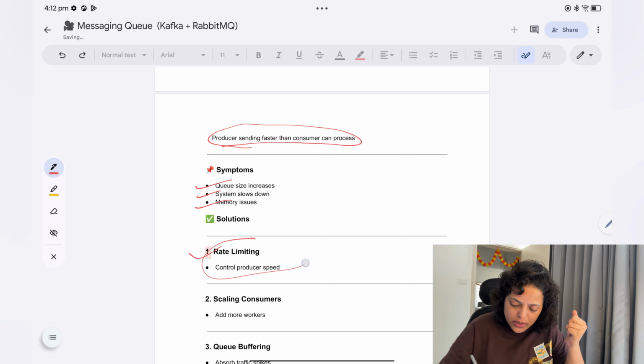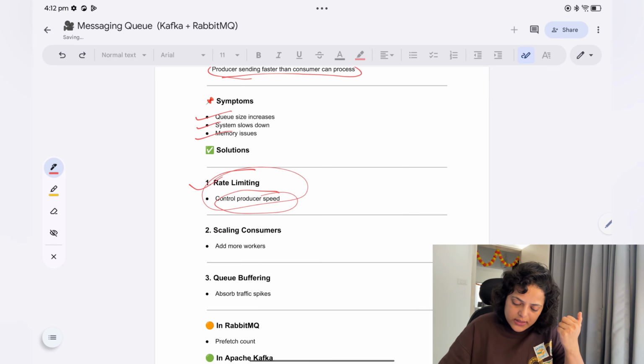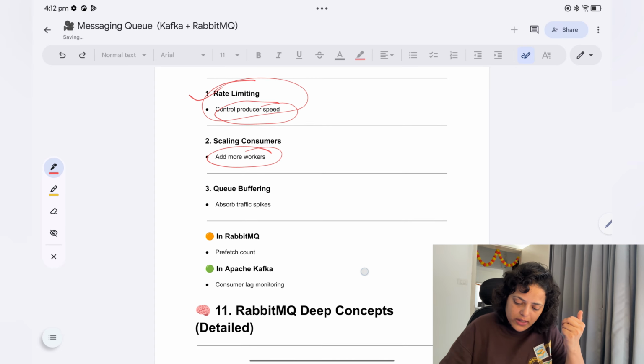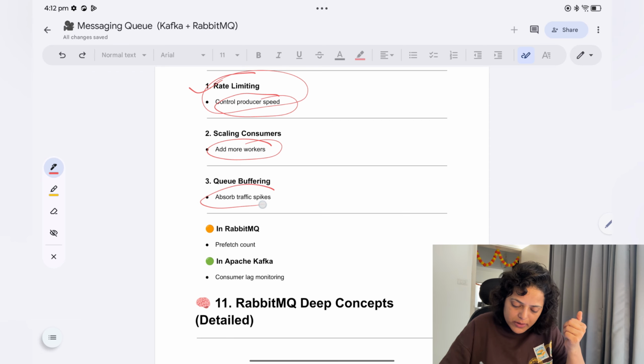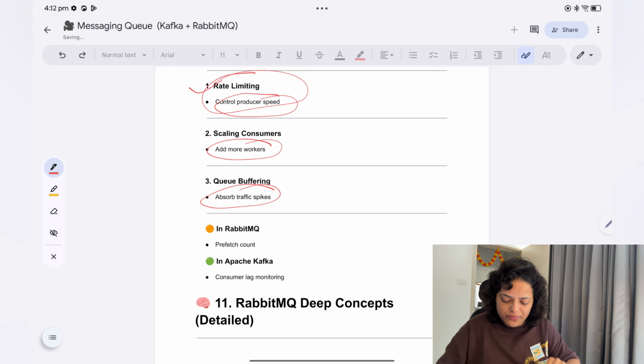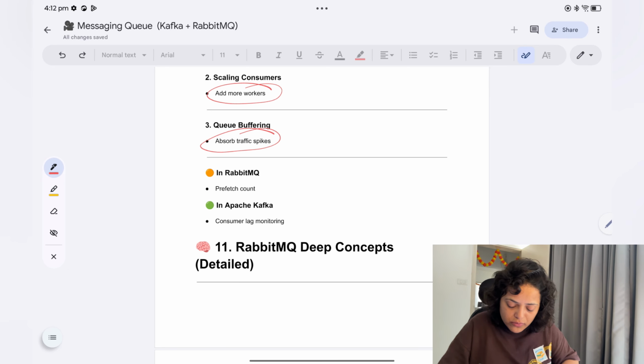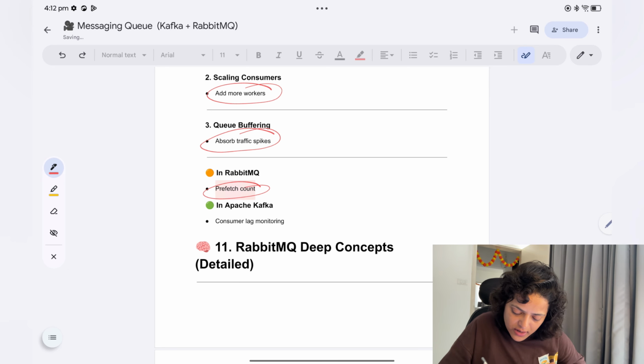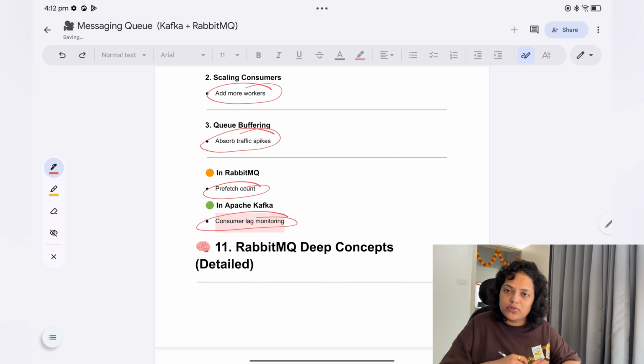What is the solution? Rate limiting: just put a limit on the producer speed. Then scaling consumers: add more consumers so they work in parallel. And then queue buffering, to absorb traffic spikes. In RabbitMQ, we have prefetch count. In Kafka, we have consumer lag monitoring. Using prefetch count, we know this consumer can consume 5 messages at once, so we add a rate limiter on the producer side so that just 5 messages at once are sent, or something like that.